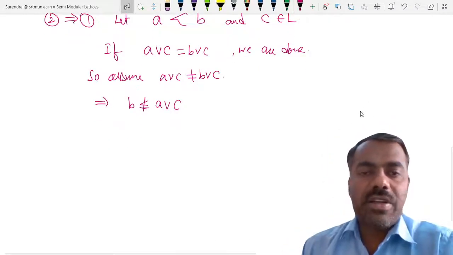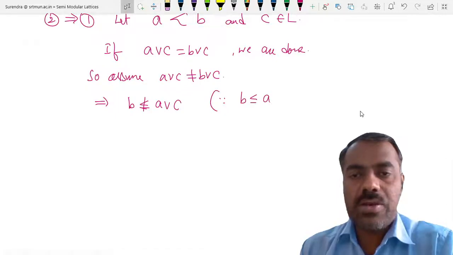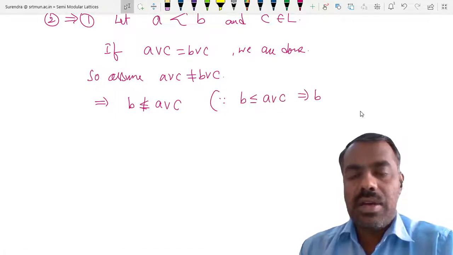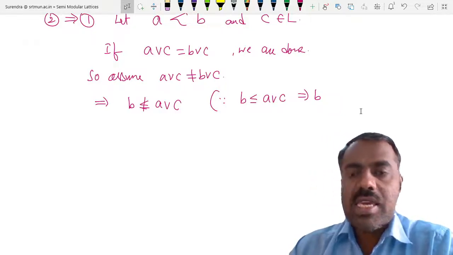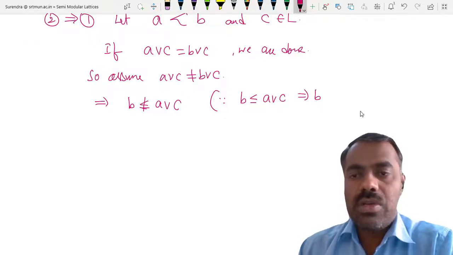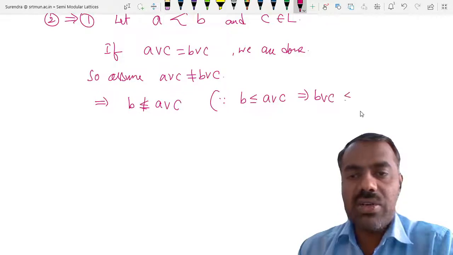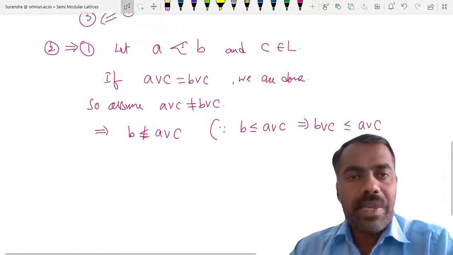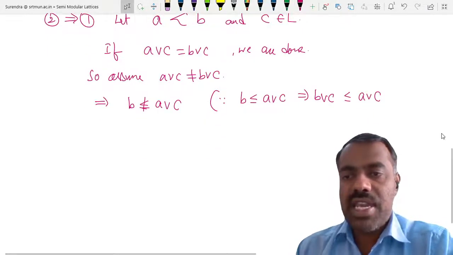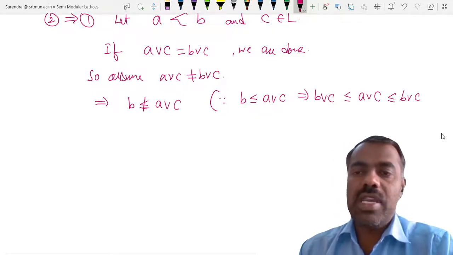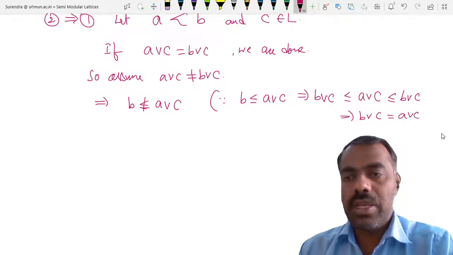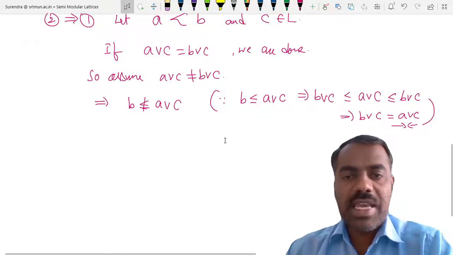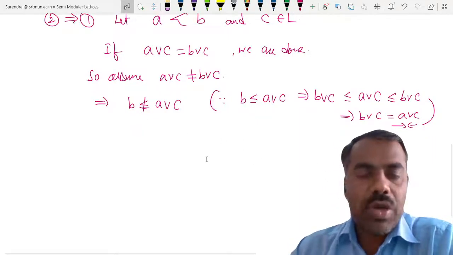Because if B is less than or equal to A join C, then B join C is also less than or equal to A join C, which is same as A join C. But because A is covered by B, we know that A join C is always less than or equal to B join C. So that shows that they are equal, but which is not.